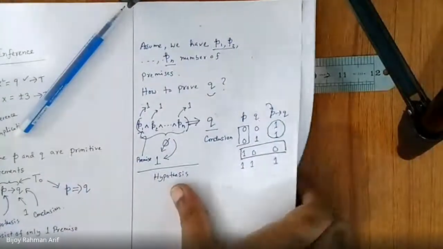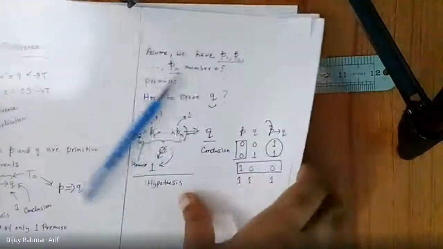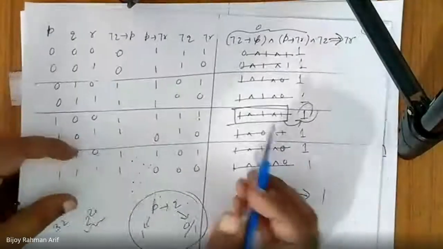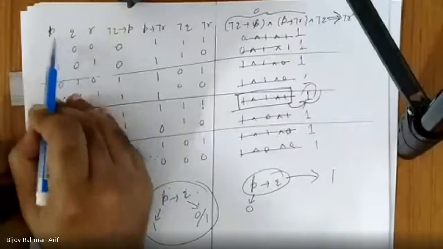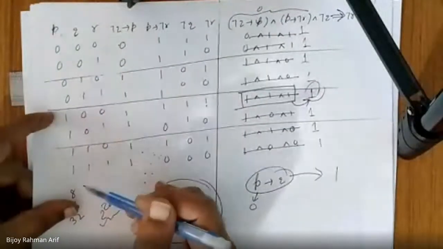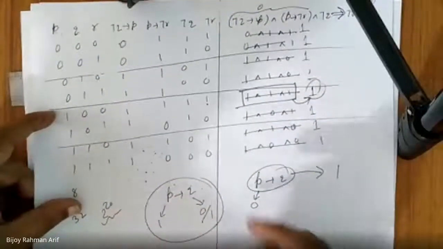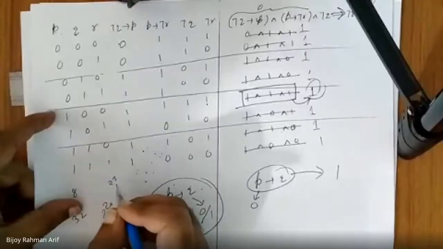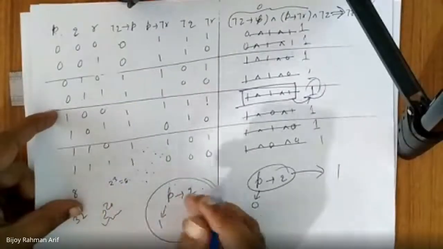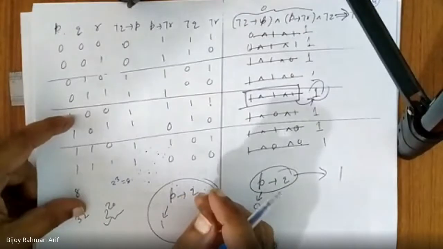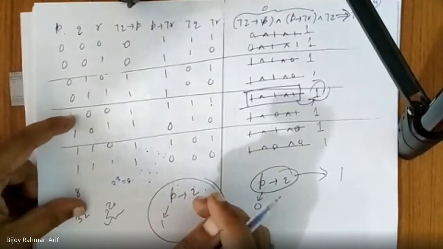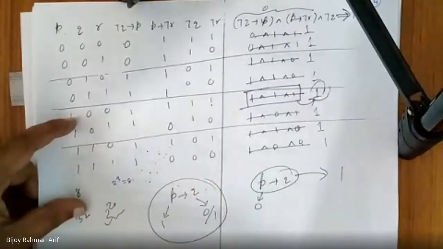So we have to use the truth table. But what's wrong with the truth table actually? It has too many outcomes. For example, if I have three primitive statements, how many entries in the table? 2 to the power 3 equals 8. If I have 4 primitive statements, 2 to the power 4. If I have 20 primitive statements, 2 to the power 20, and it's a very, very big number.